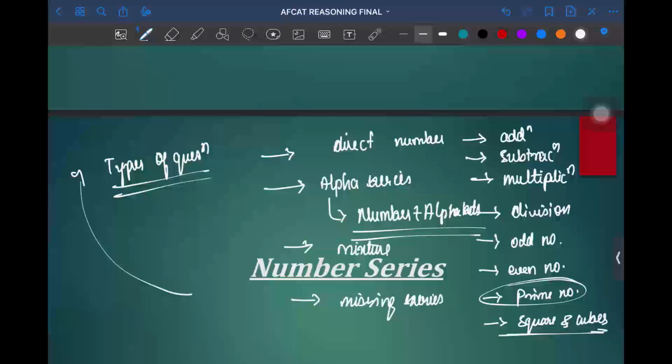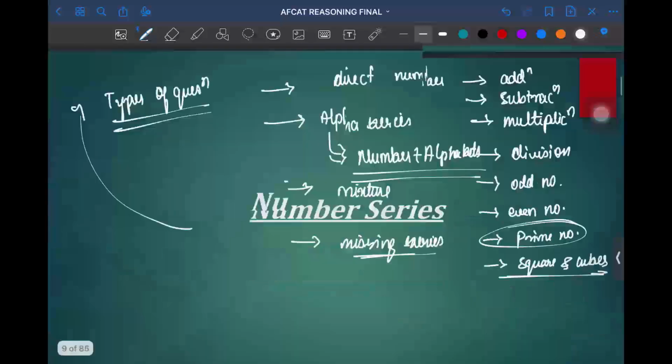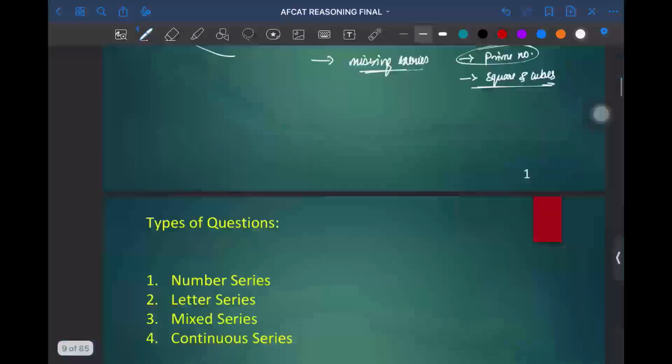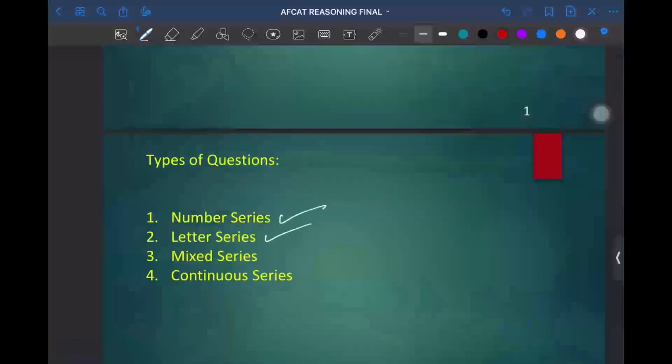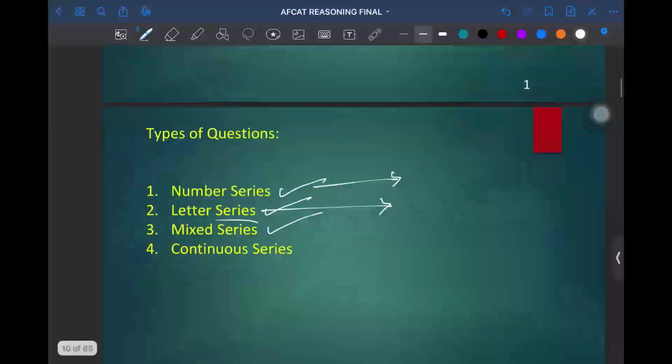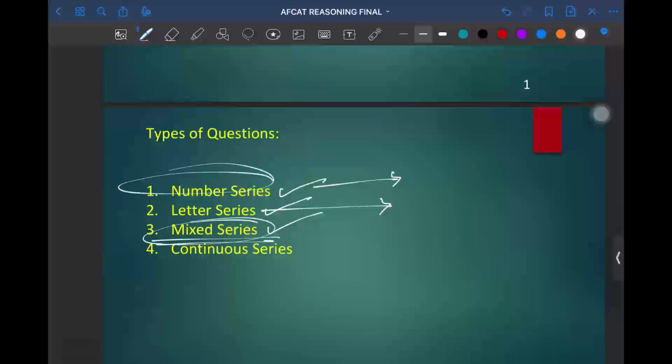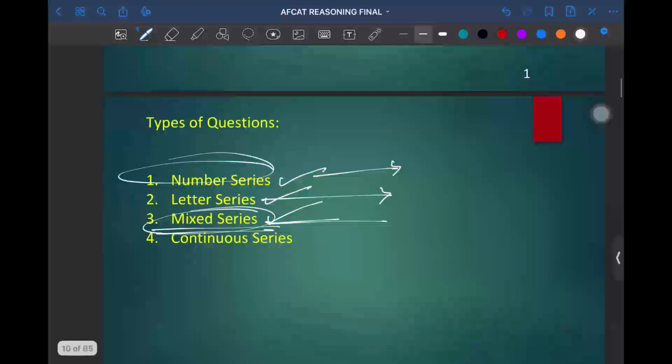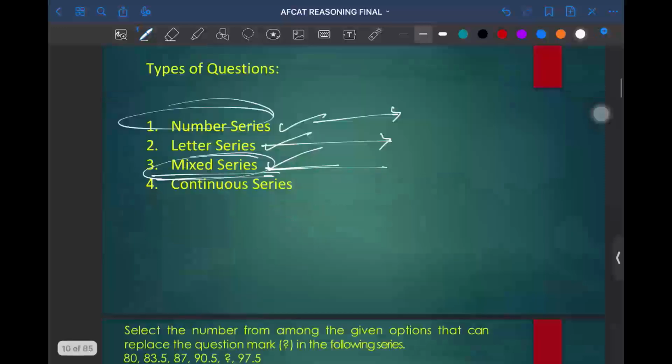By looking into the different kinds of questions, you'll get to know how different kinds of questions will be asked. Types of question, as I mentioned, letter series, as we have seen in coding decoding, the same way we'll get letter series. So I will not repeat the same letter series in this question. I'll just go through the number series and mix series in the following slides, so that you'll be able to understand in a better way.